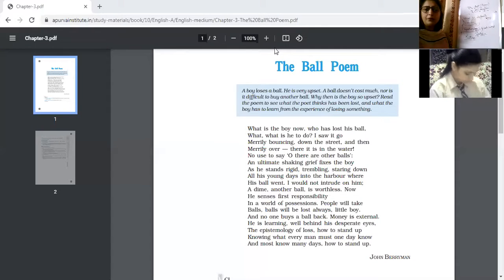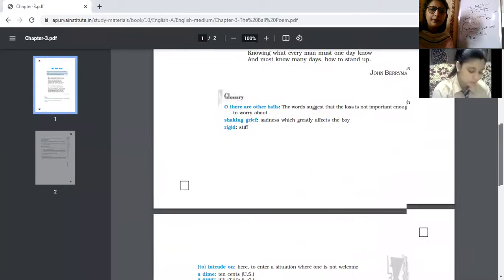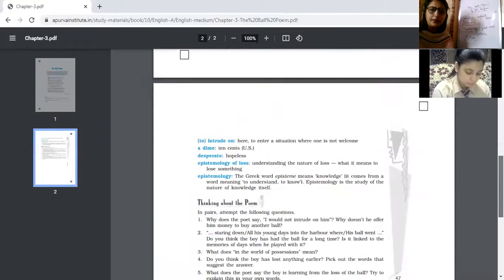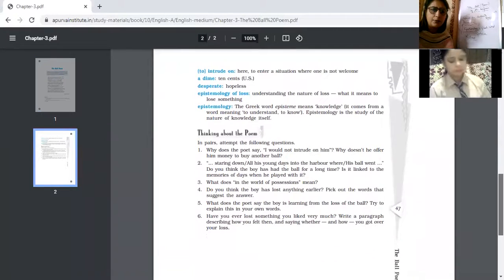If you have any doubt, you can raise your hand so that I can unmute you and you can ask the questions. Otherwise, I'm proceeding to the discussion of the questions on page number 47. Literary devices I have also explained side by side. Anaphora mainly is used here in the poem, right? So coming to the question answers, you can see it on the screen.